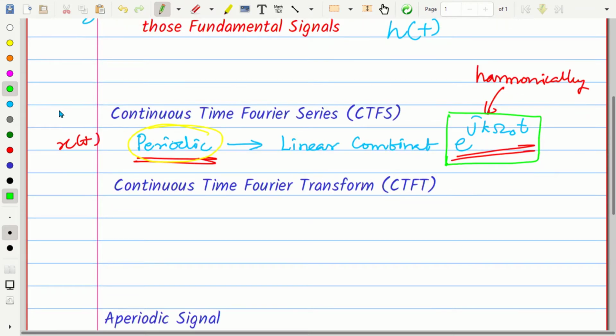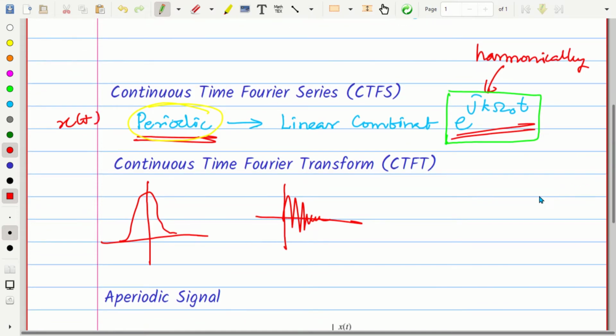We are discussing only periodic signals in CTFS, right? But in real life, all signals are not periodic signals. There can be aperiodic signals also. For example, some signals will be looking like this, right? Some speech signals. It will go for some time and it will stop like this, right? So we cannot expect that all the signals we encounter in real life are periodic signals.